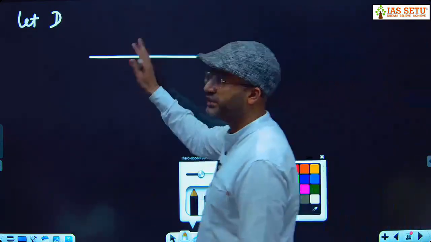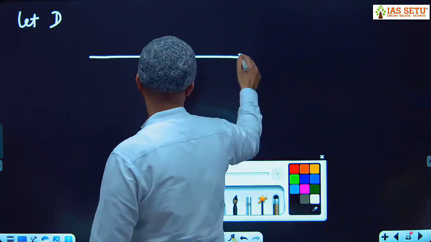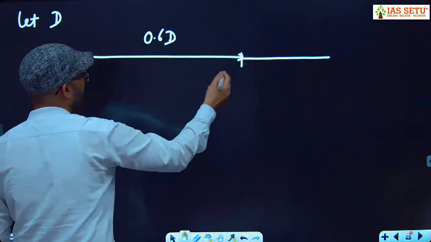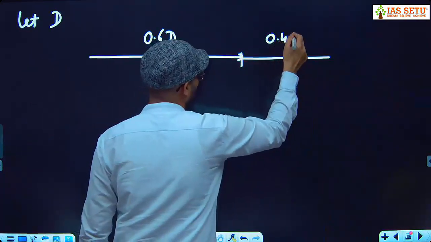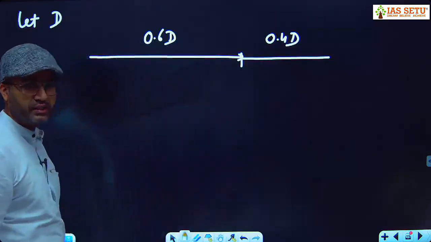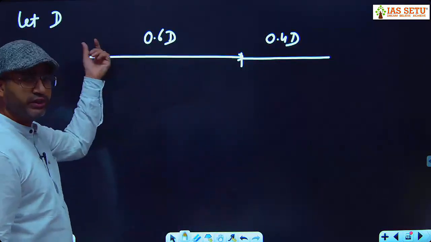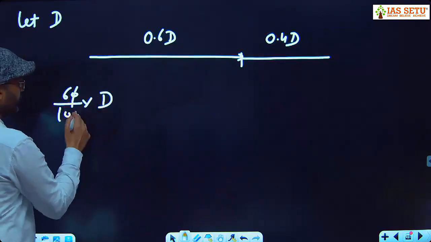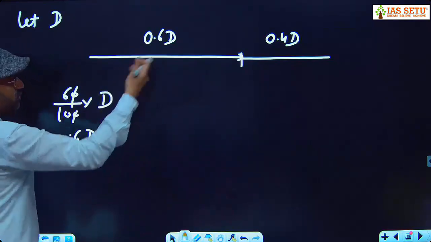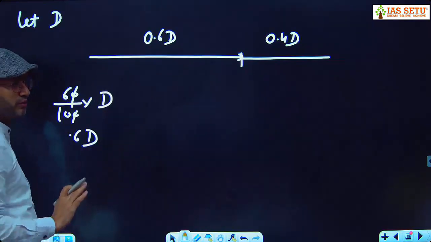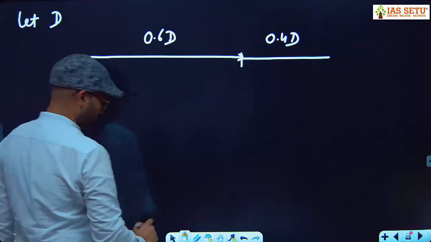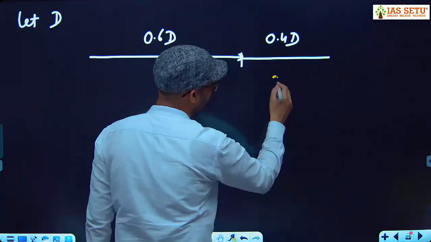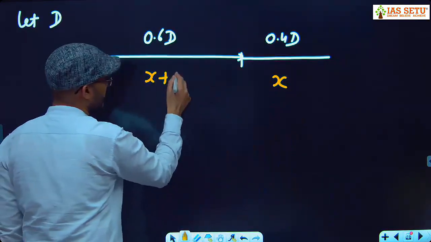So we assume d. तो we divide distance in two parts. What is 60%? 0.6 d. And here what is this? 0.4 d. Is this clear? 60% of d is 60 upon 100 into d, 6 by 10, 0.6 d. 40%, 0.4 d. I need x minute. यहां पे x मिनट लग रही है, यहां पे x plus 10 मिनट लग रही है.